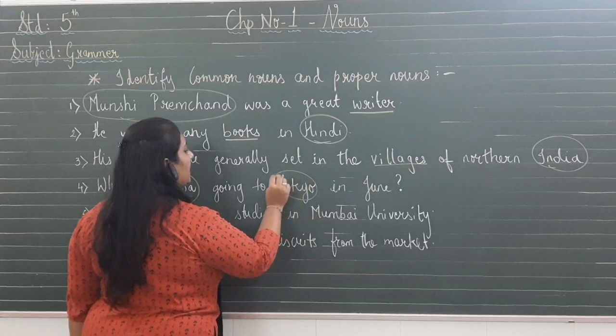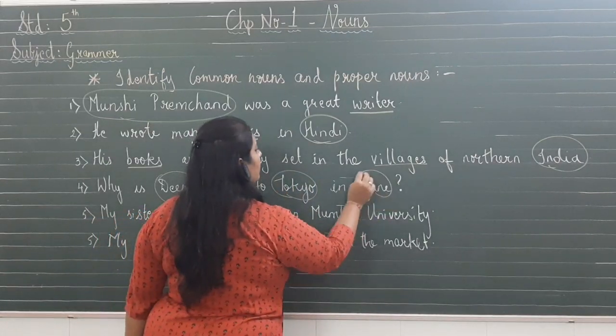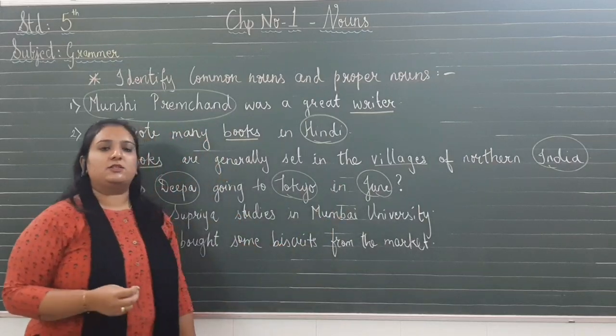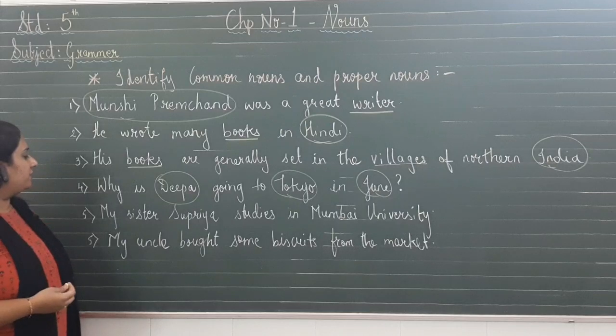Tokyo is the name of a place. It is also a proper noun. Next is June. June is the name of a month of the year. So it is also a proper noun. So in this sentence, we have found only proper nouns.